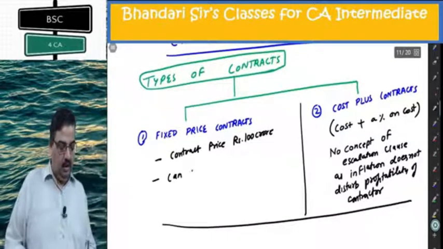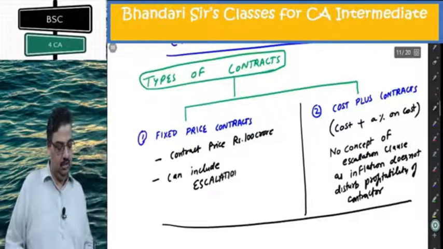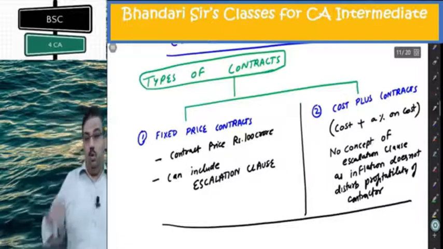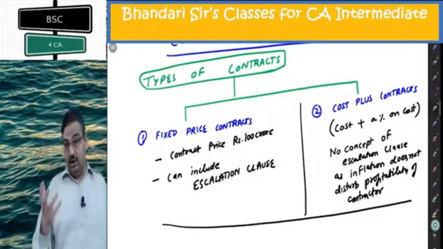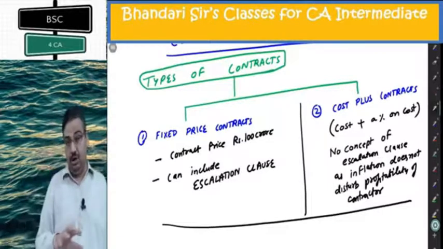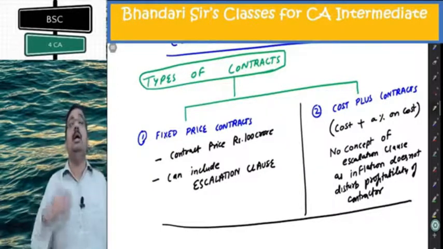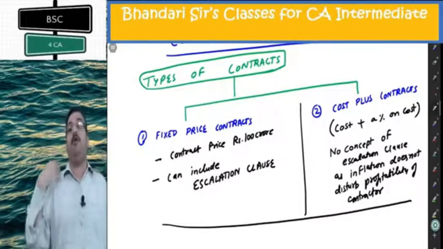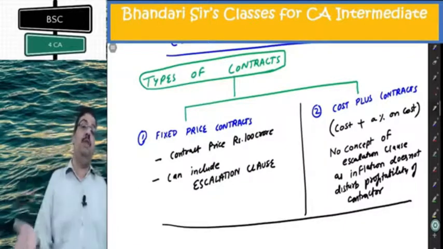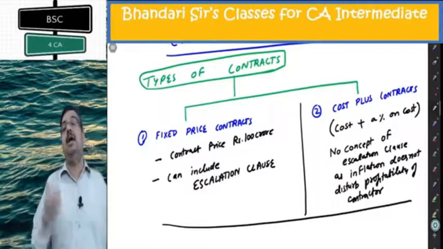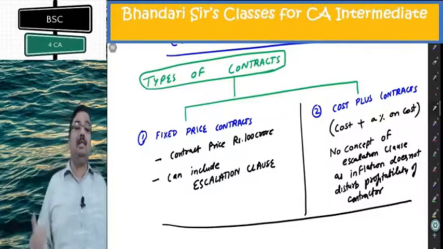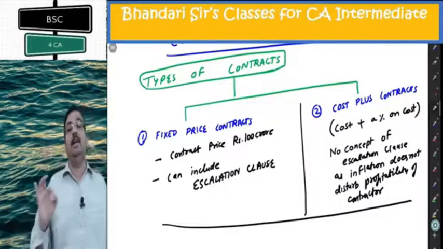This can include an escalation clause. So whenever we are looking at a fixed price contract, if there is an escalation clause, we'll have to make certain computations about the claim to be taken by the contractor from the contractee in addition to the fixed contract price. That extra claim is known as the escalation claim. That is what we are studying in this topic.